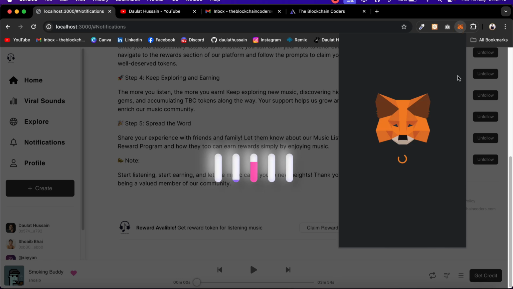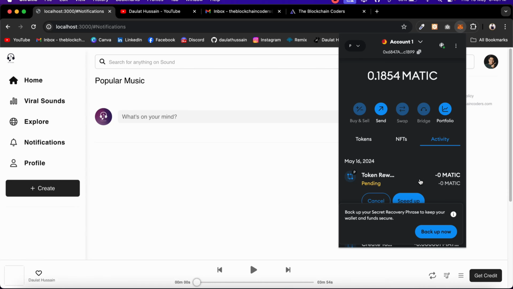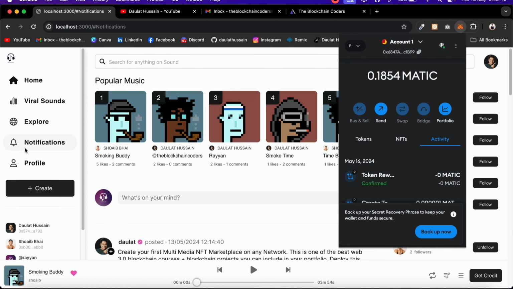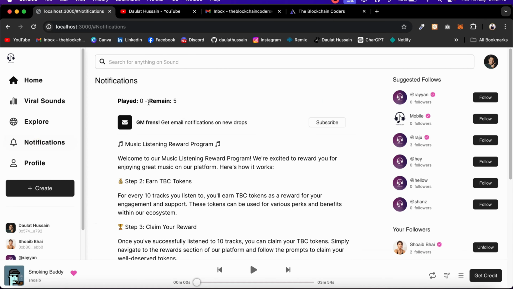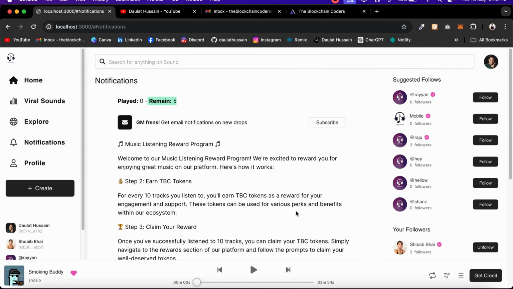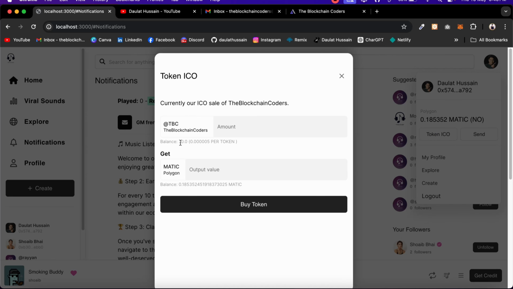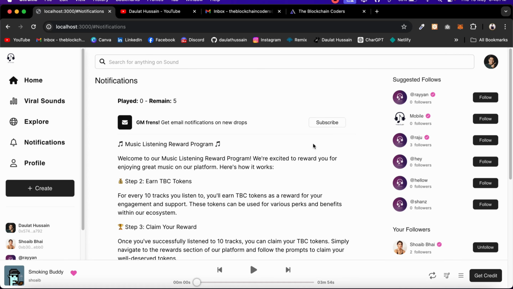If you open the MetaMask, you can see the transaction is happening. We are calling this token reward function which we have in the contract, and here the transaction went successfully. If you come back to the notification, you will find we still have to listen to 5 more to get 5 more token, and if I scroll down, the button is not available. This is the best feature. If you come back here in the ICO token, you can see this went down to 70. Earlier it was 75. So we have successfully transferred the token and rewarded the user because he or she listened to the music.